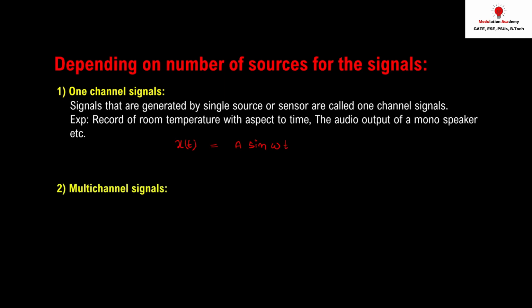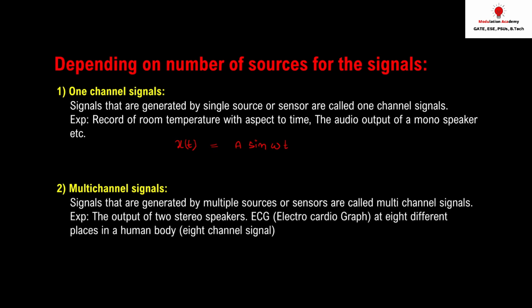Now the second one is the multi-channel signal, a signal that is created by multiple sources. The best example is ECG, electrocardiography, in which the overall waveform is plotted based upon the signal. That signal is created by 8 channels, meaning 8 sensors are connected on the body. Suppose I have a signal x of t, that signal can be generated by the combination of more than one channel.